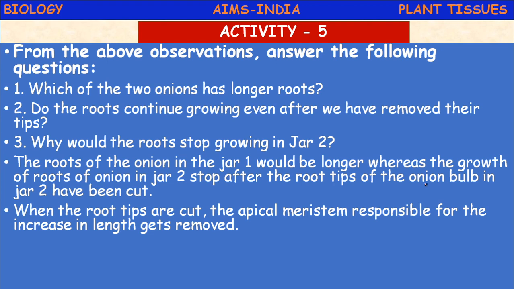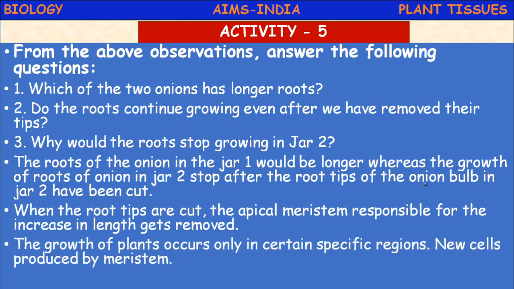When the root tips are cut, the apical meristem, here the new term we come across, okay, further we will see, the apical meristem responsible for the increase in the length gets removed in jar 2. The growth of the plants occurs only in certain specific regions. What are those specific regions? Tip of the root. What is the reason for that growth? Because new cells are produced by meristems present at the tip of the root.